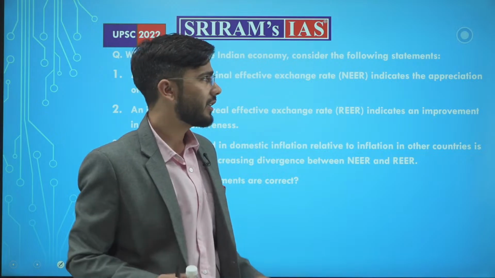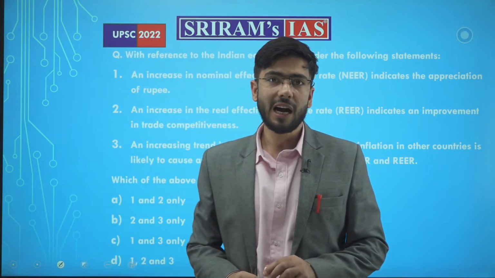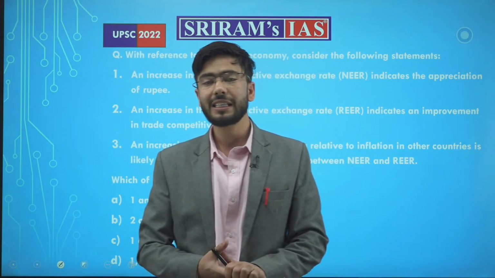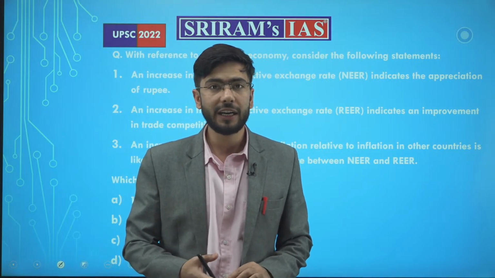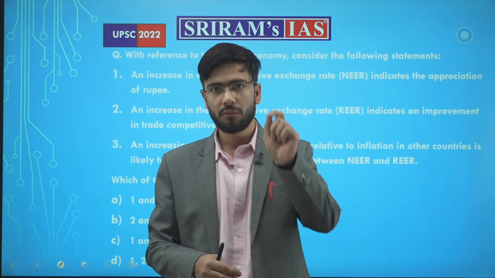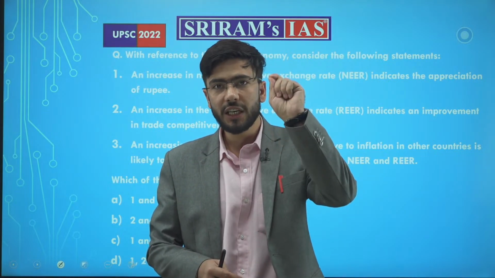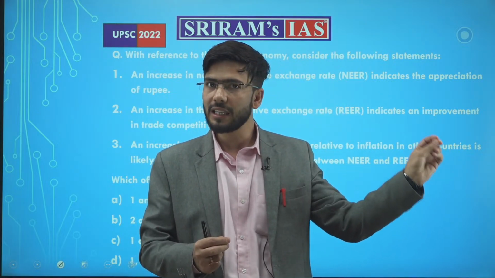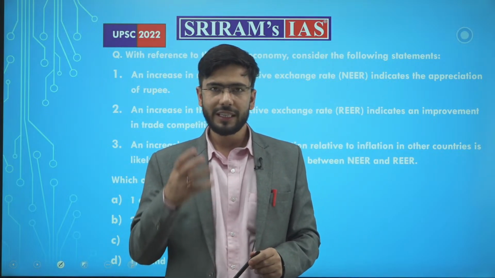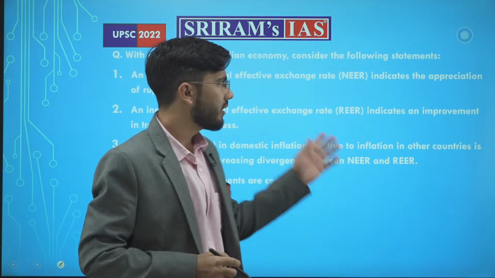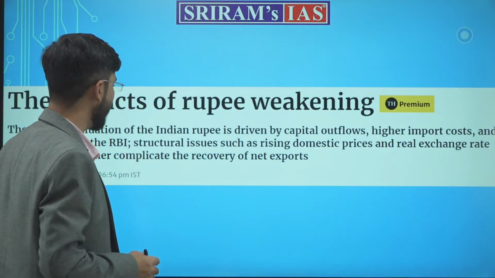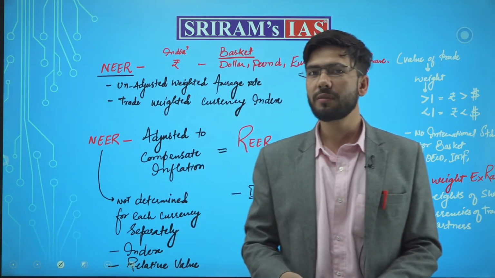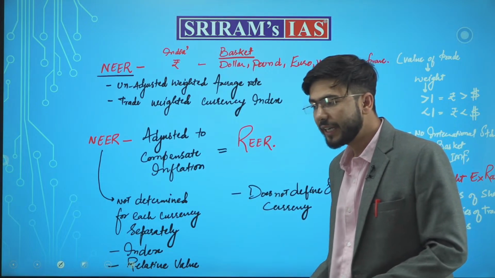Basically, the reason behind this comparison is to understand how much we actually have to work on strengthening our economy, strengthening our trade competitiveness, and to remove one thing, that is the inflationary effect in currencies, whether that is in India or in other foreign countries. So what we do is we select 5 major currencies, which are dollar, pound, euro, yen and Swiss franc. These 5 currencies and their weightage.